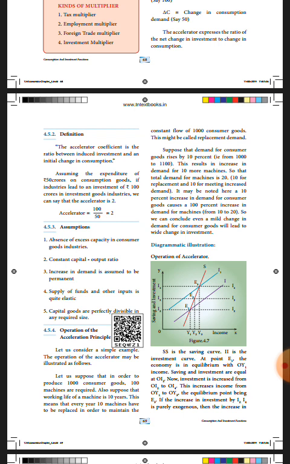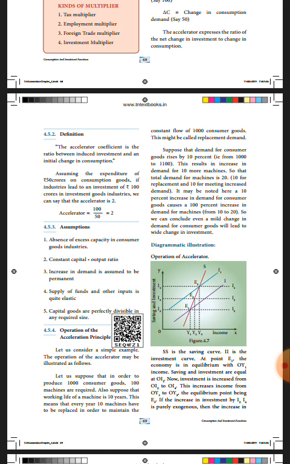Third, the increase in demand is to be permanent, not temporary. Fourth, supply of funds, cash and other inputs is elastic. Next, capital goods are perfectly divisible. These are all the assumptions of the accelerator.